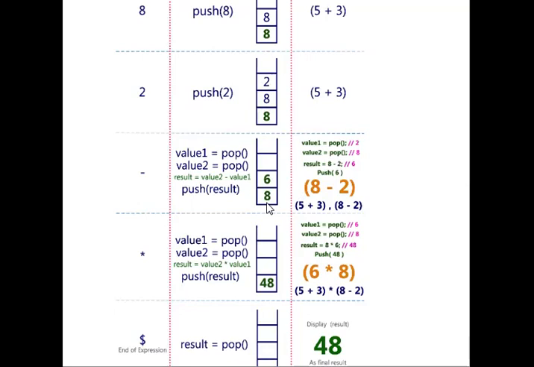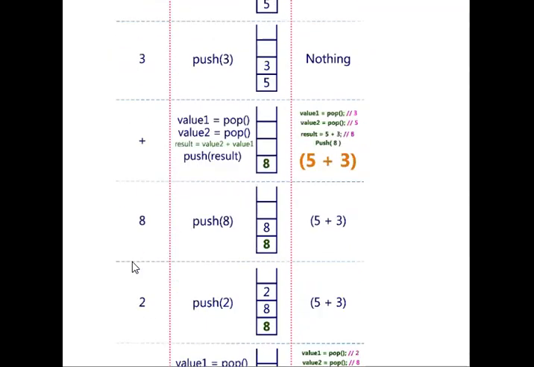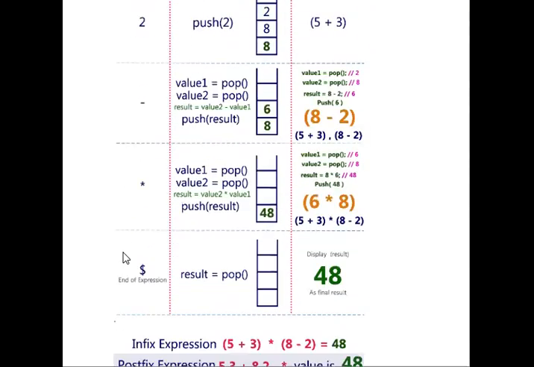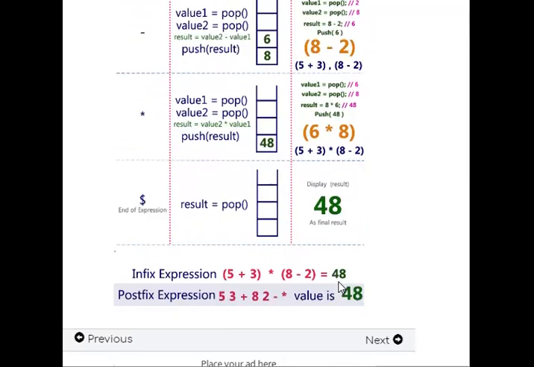Now 8 and 6 can be stored in the stack. Then finally the asterisk symbol, the multiplication symbol, can be read. So the two operands can be multiplied and stored in the stack, that is 48. Finally, we have to pop the result and display the result as 48.